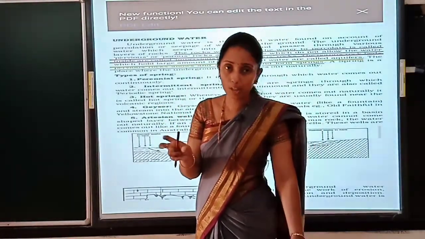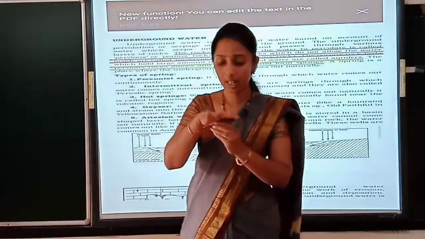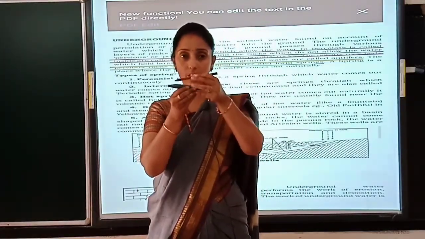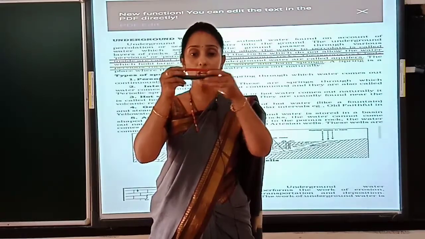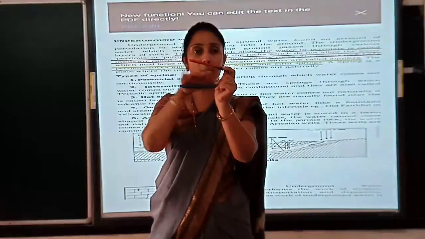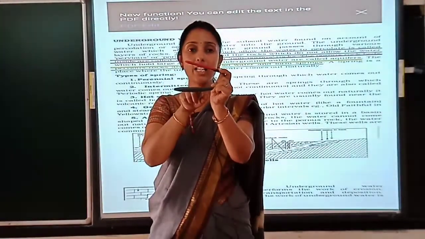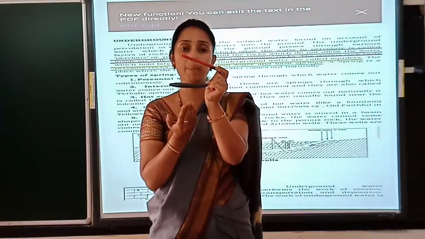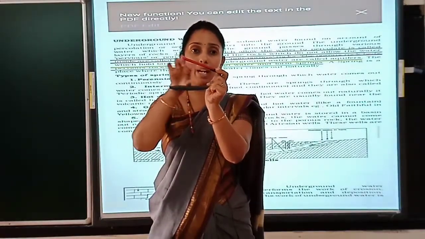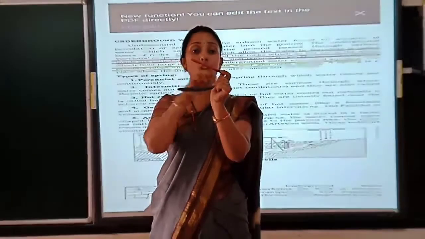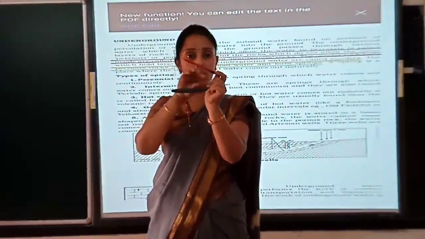How is it possible? Imagine that this is a rock. Below that is another rock, children, right? Between these two rocks, one allows the water to come inside, that will be stored here, and the other is not allowing water to come inside. So the water cannot enter the third part. So this water remains here. That is called an artesian well, meaning a huge basin of water is stored here.